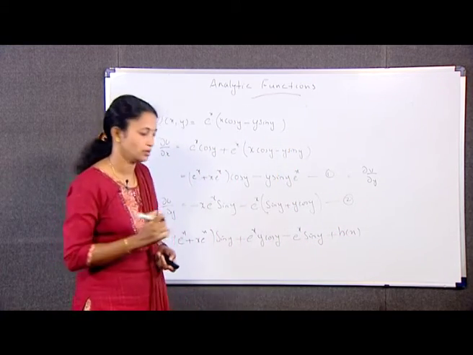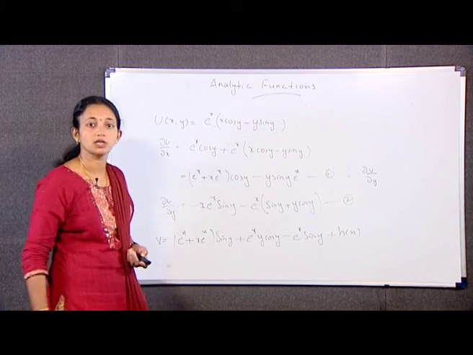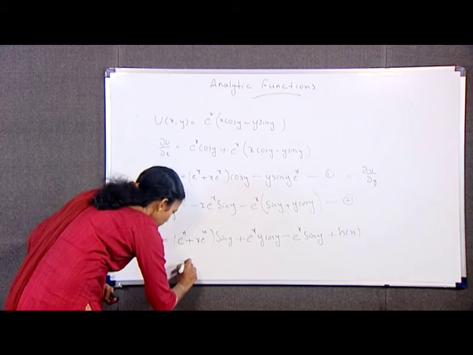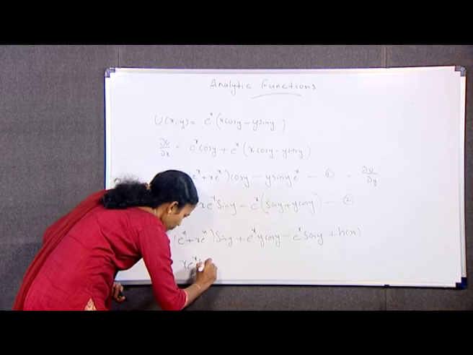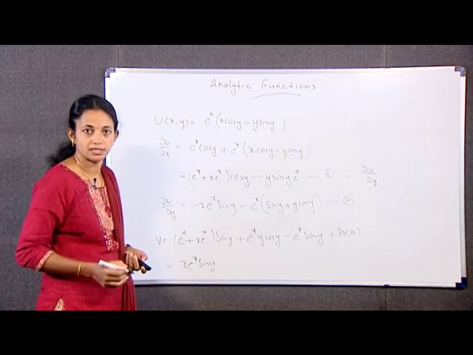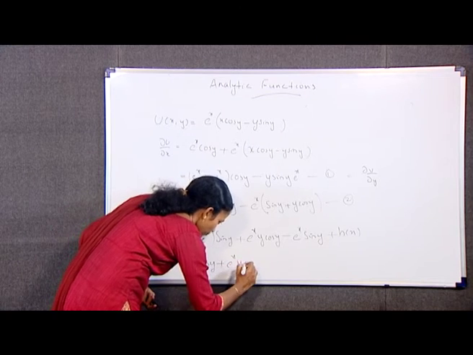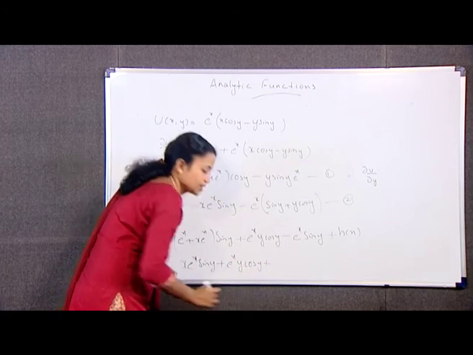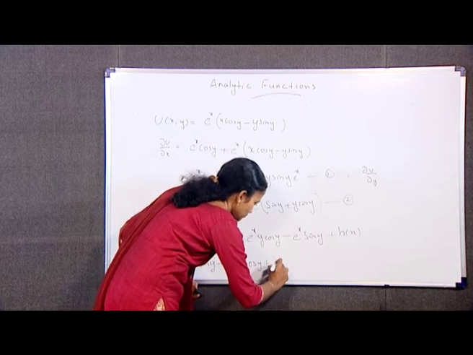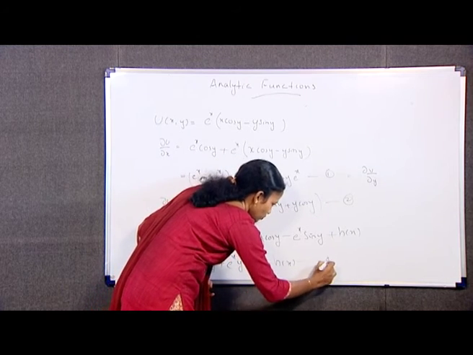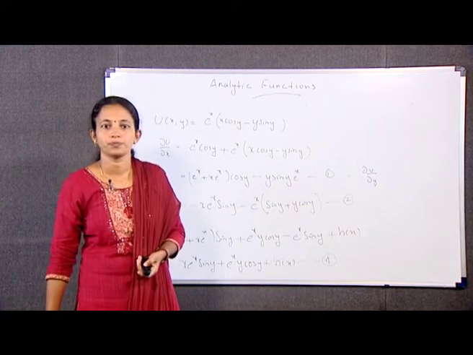Simplifying, we get v is equal to x e raised to x sin y plus e raised to x y cos y plus a function h(x). This is our equation number 4.